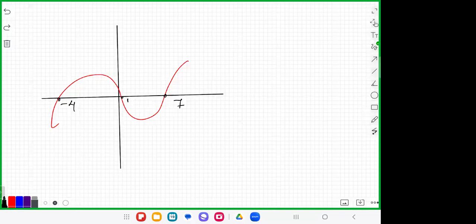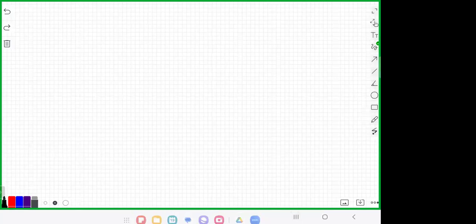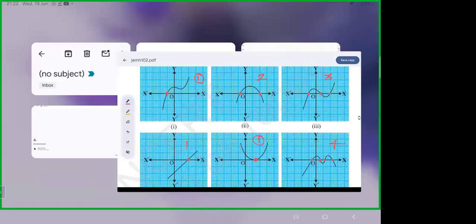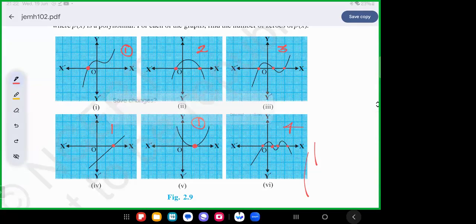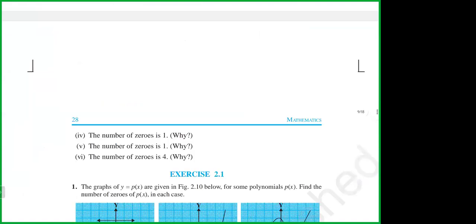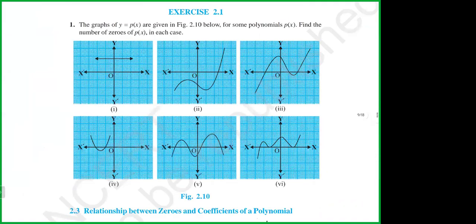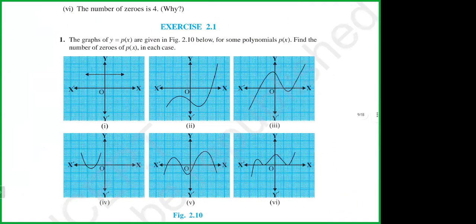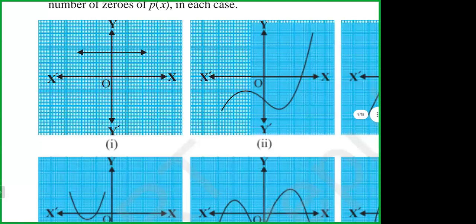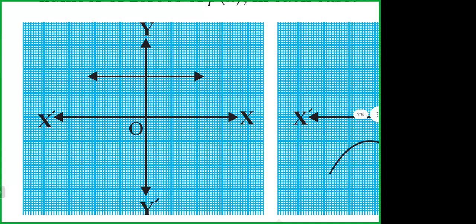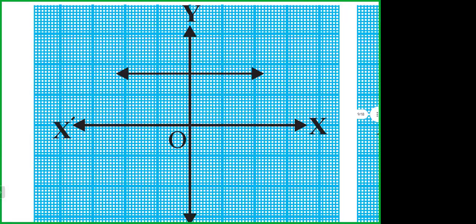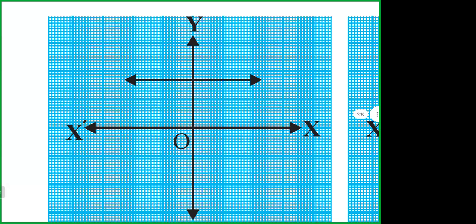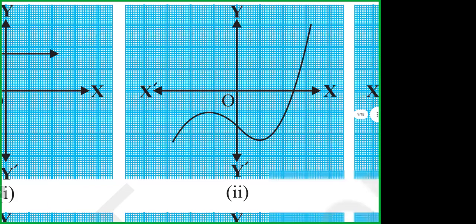Then somebody in the question, they will ask the question, and we need to find the zeros also. This is the exercise 2.1 first question. How many zeros? Arsha, how many zeros? No zeros, because it does not touch the x-axis. The x-axis must touch it. In the second question, Tamim, how many zeros?